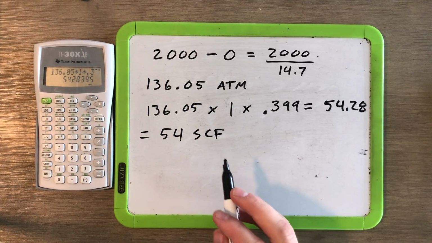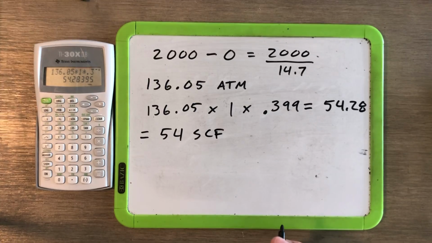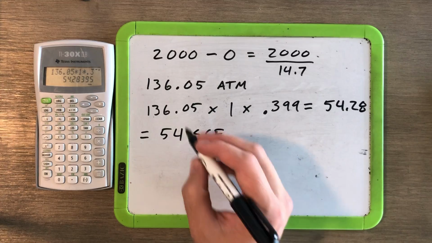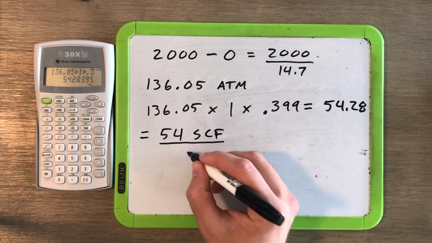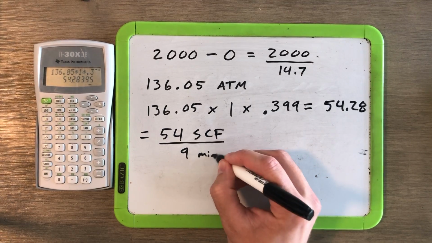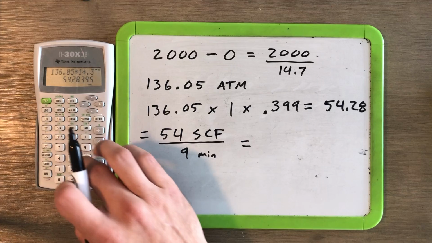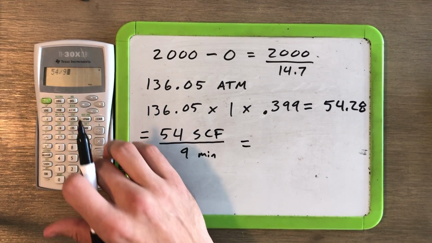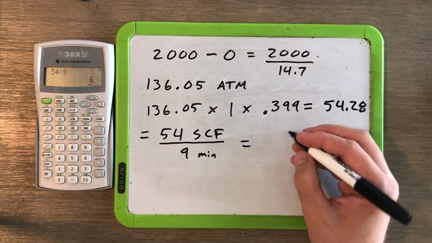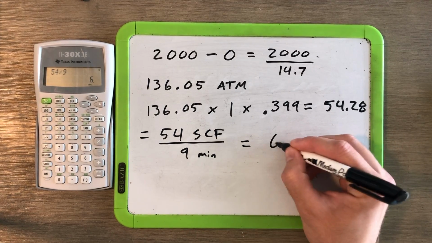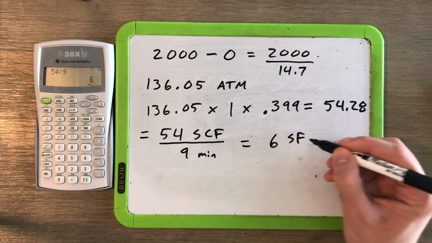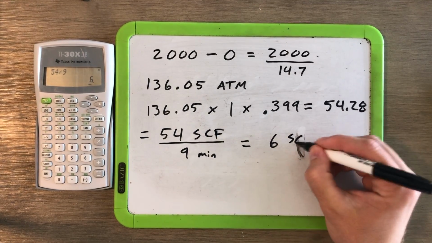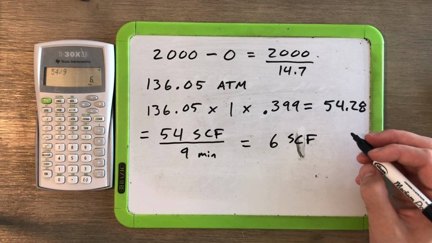So we still need to take that and divide it by the amount of time it took us to charge that. So let's say it took us 9 minutes to charge that. So we'll take this number here and we will divide it by 9 minutes. So 54 divided by 9 equals 6. Works out very nicely. So this is going to be 6 standard cubic feet a minute output.